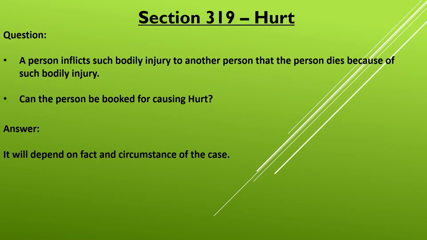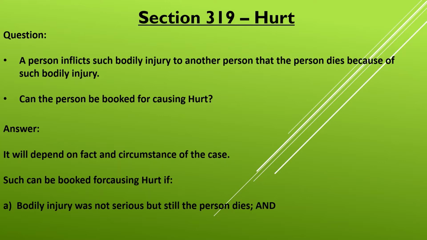Such person can be booked for the offense of causing simple hurt if the bodily injury was not serious, but still the person dies, and there was no intention to cause death of the person or grievous hurt for that matter. If any of these two situations are absent, the person will be booked under culpable homicide amounting to murder or culpable homicide not amounting to murder, as the case may be.